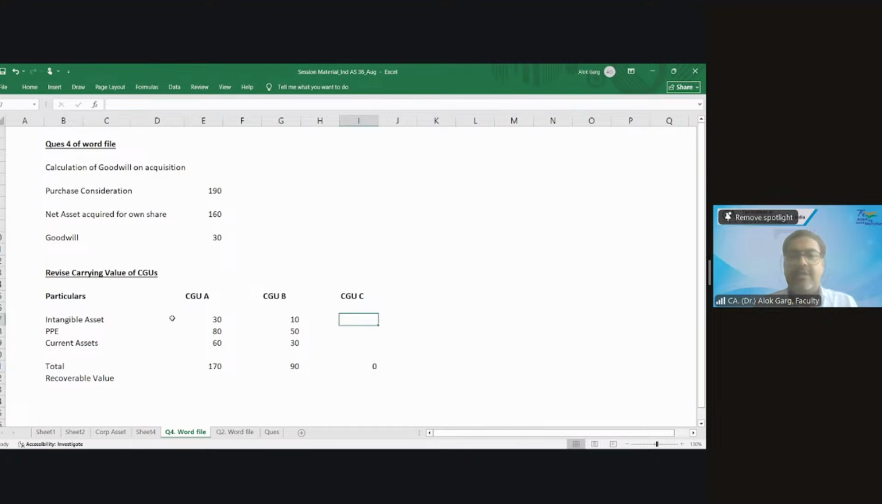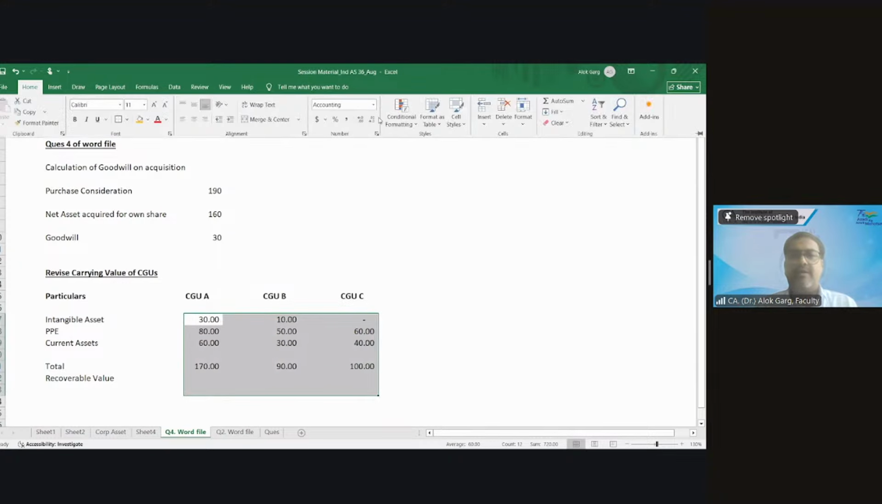For CGUC, 0, 60, 40. These are the values given in the question, right? I'm not doing any calculation. This is given in the question.